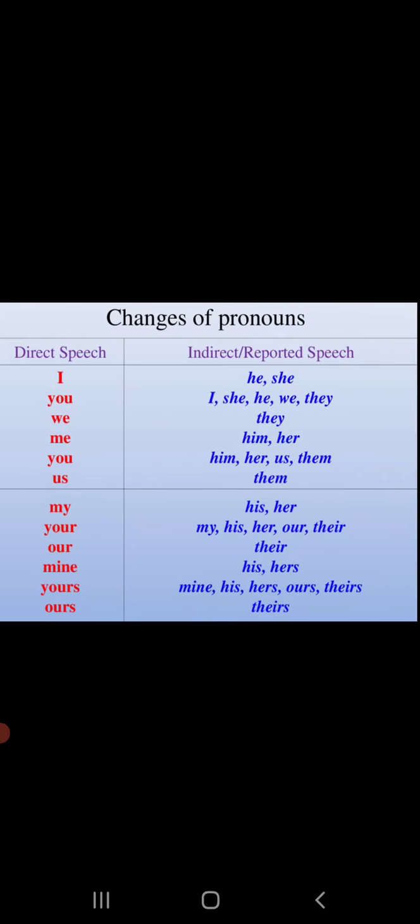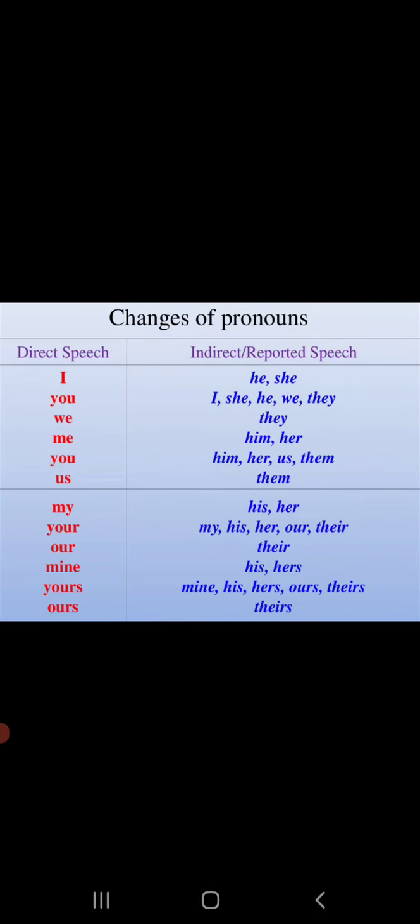See the example: she said, you are brave. Here you is the second person and the object is not given. So what to do?